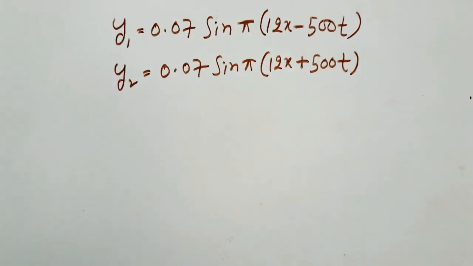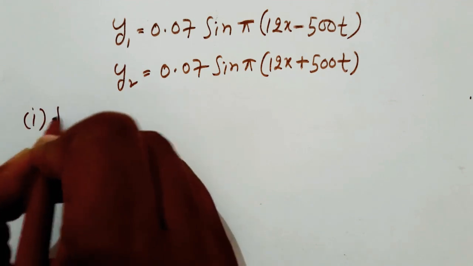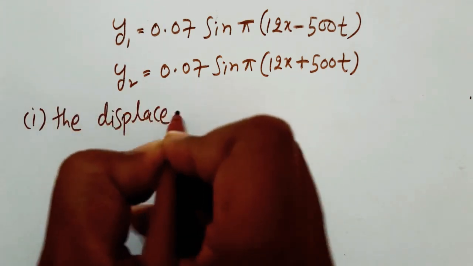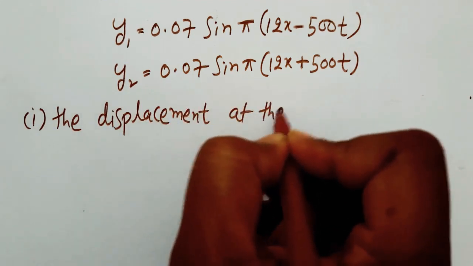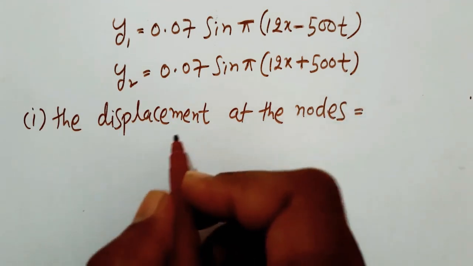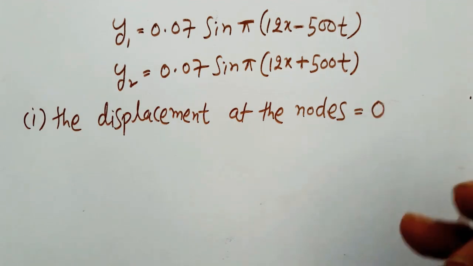So here the displacement at the nodes is always 0.